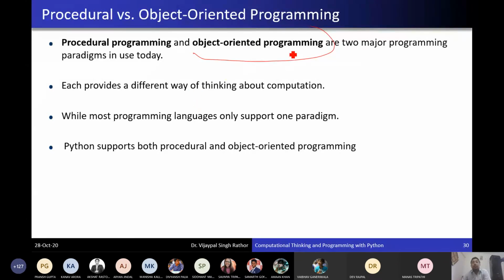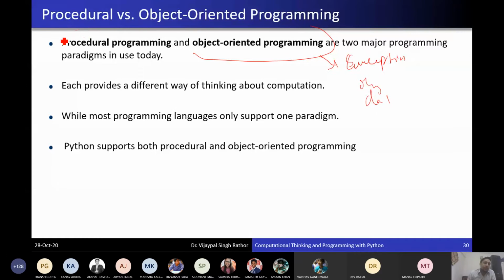There are different concepts of object oriented programming, like object, class, inheritance, polymorphism. We will study these concepts later. That's why Python is also called an object oriented programming language.